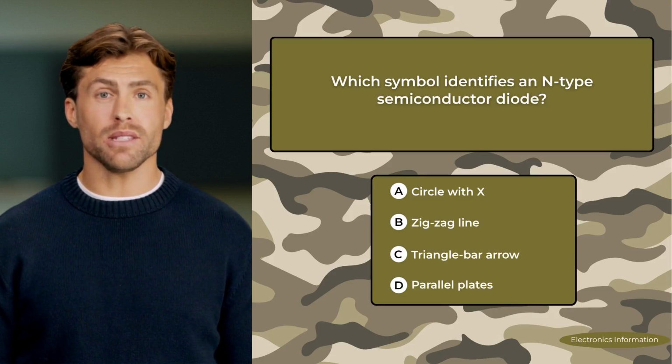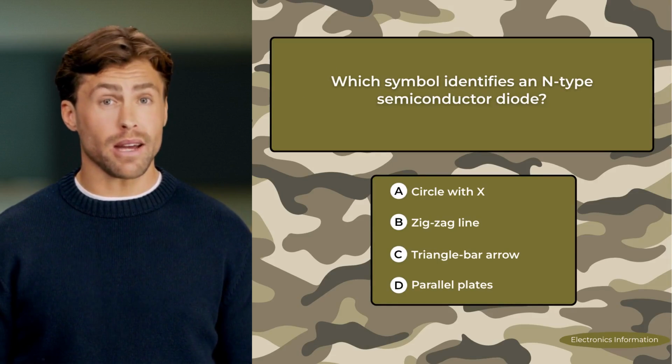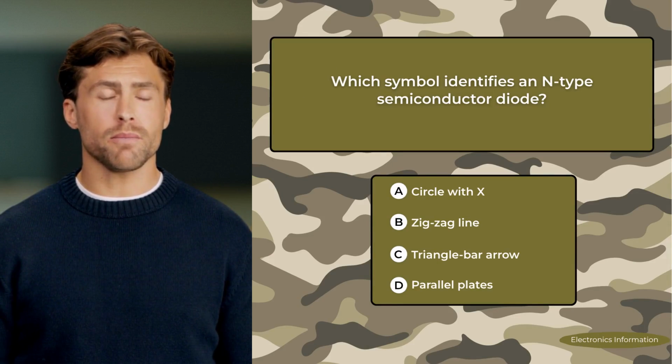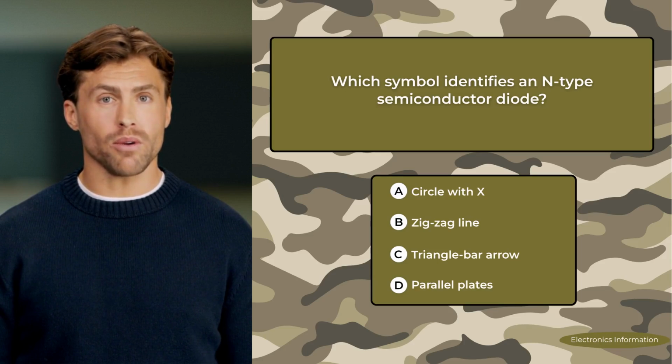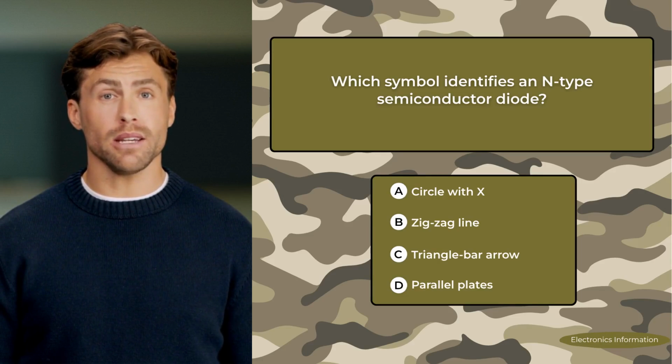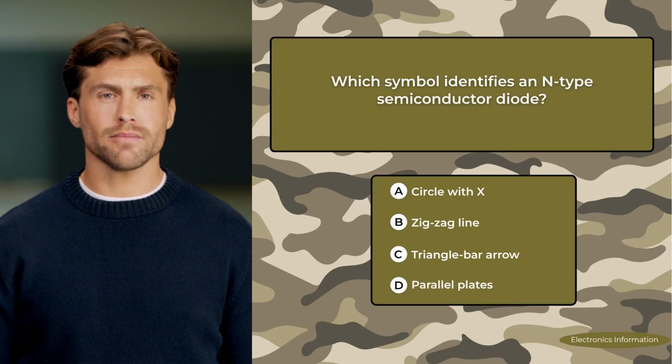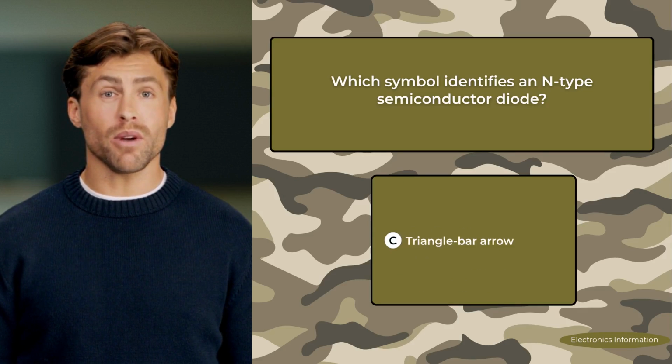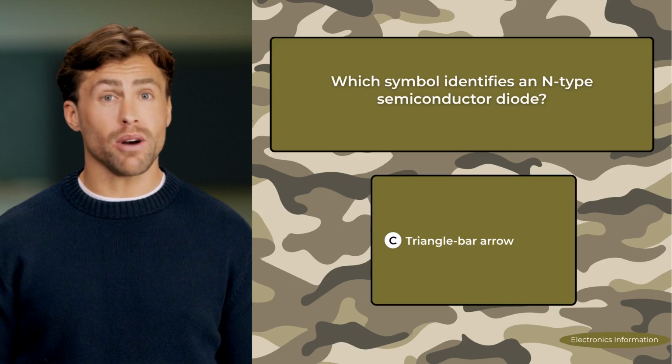Which symbol identifies an N-type semiconductor diode? A. Circle with X. B. Zigzag line. C. Triangle bar arrow. D. Parallel plates. Correct answer, triangle bar arrow.